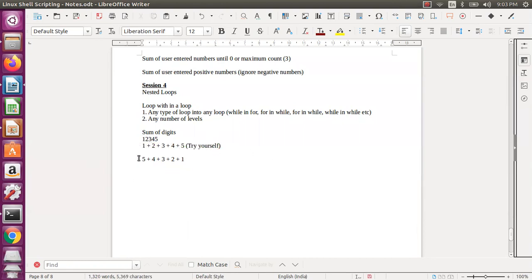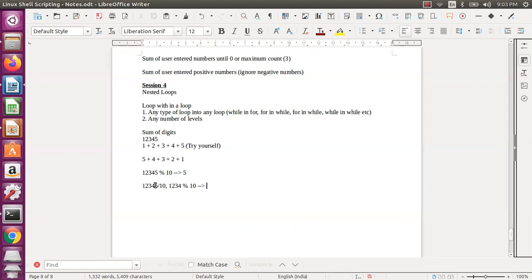So how will I get 5? I will get 5 with the remainder. If I say 12345, whatever the number, modulus 10, I'll get 5 actually. So that's what I will get, the first 5. Now how will I get this particular 4? If I want to get the 4, I need to do 12345 divided by 10 and then modulus 10. That's what I need to do.